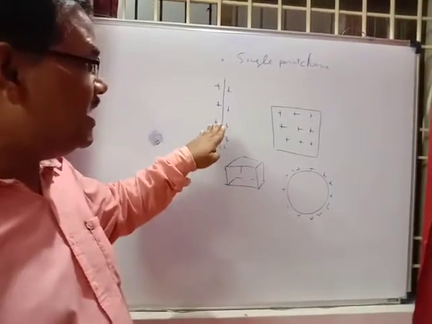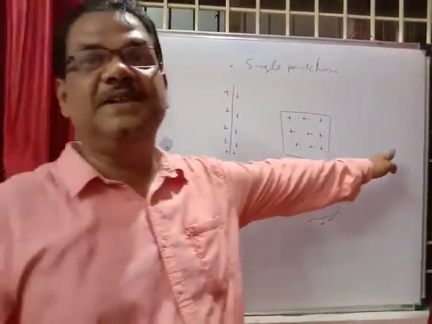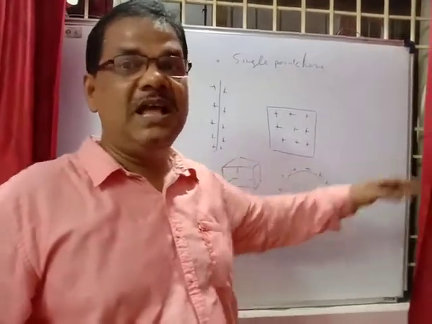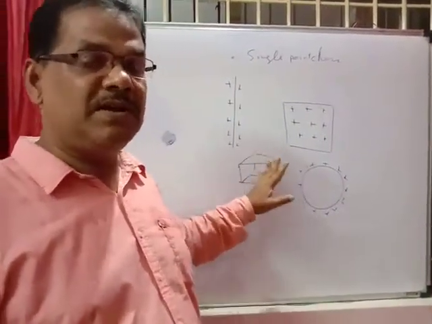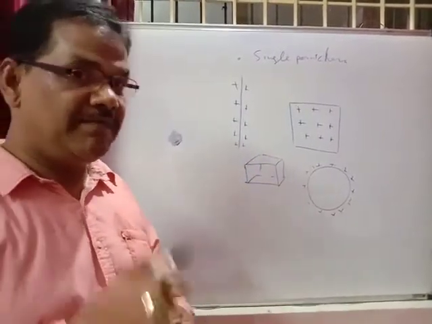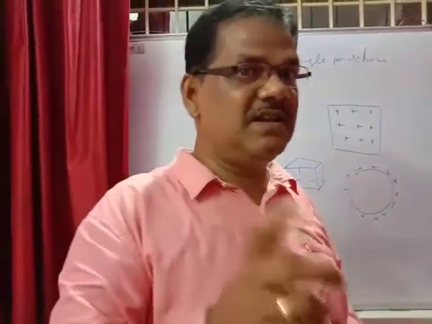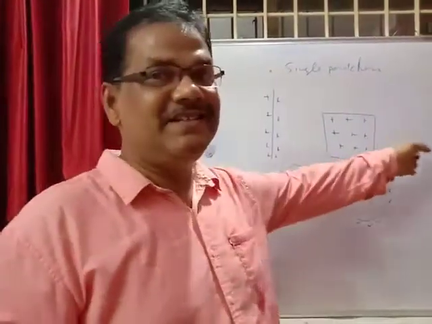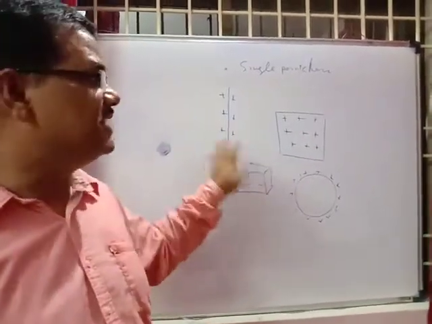No doubt all these distributions of charges also produce electric field intensity at a particular point, and we will be discussing all these things one by one, calculating the electric field intensity at a particular point by applying Gauss law. After studying Gauss law, we can easily find the electric field intensity at a point due to different types of distribution of charges.